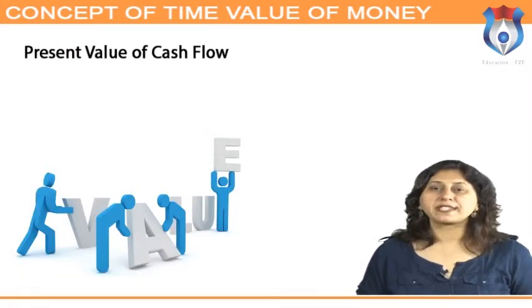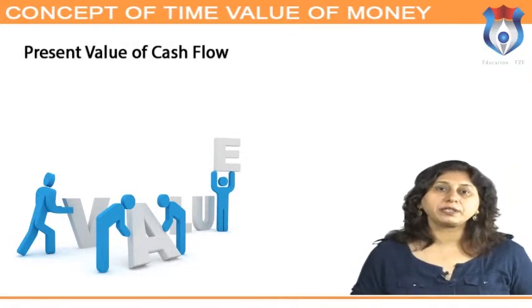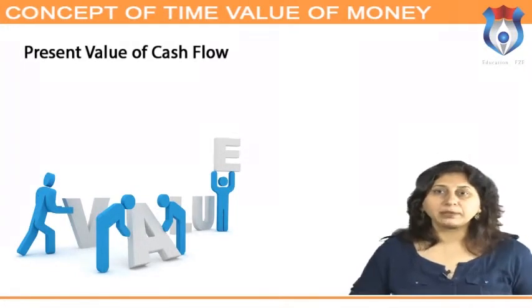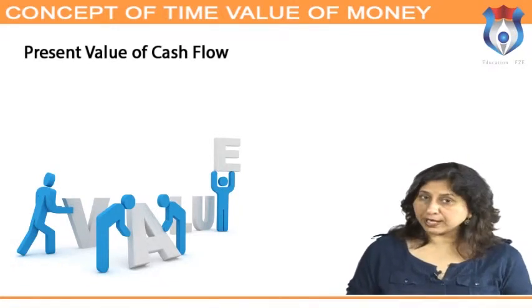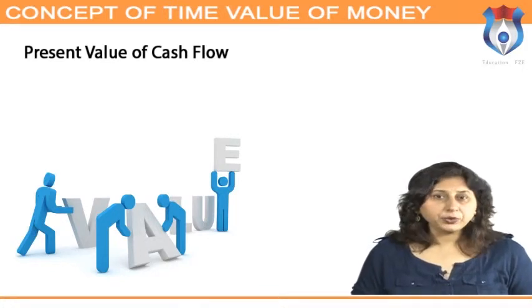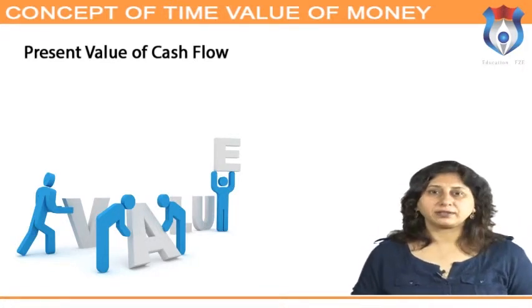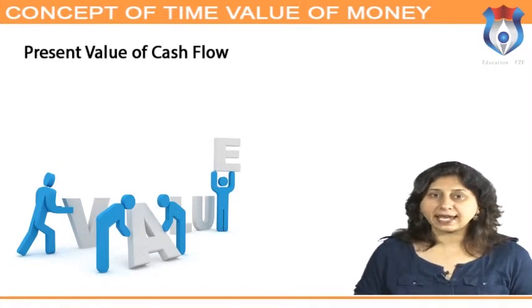Present value of single cash flow. There are three approaches to solving the problem of calculating the present value of a single amount. You can use the present value of a single amount formula. You can use a financial calculator. You can use a spreadsheet application such as Excel.